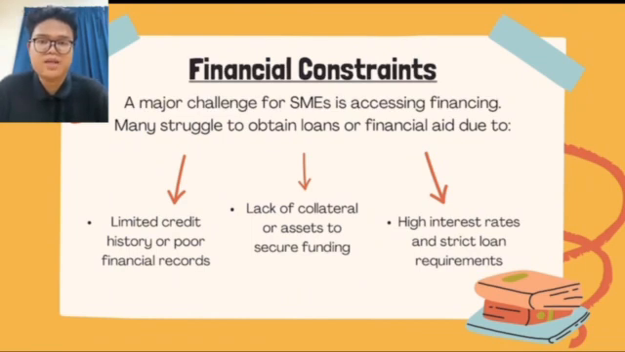Next, there's often a lack of collateral or valuable assets that can be used to secure funding. Lenders typically require some form of guarantee, and without it, businesses are considered high risk. Lastly, even when financing is available, it often comes with high interest rates and strict loan requirements. This makes borrowing expensive and out of reach for many small businesses. In short, these financial constraints can limit the growth and survival of SMEs. Addressing these issues is crucial to helping small businesses thrive and contribute to the economy.